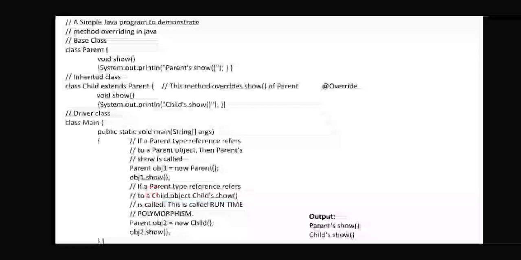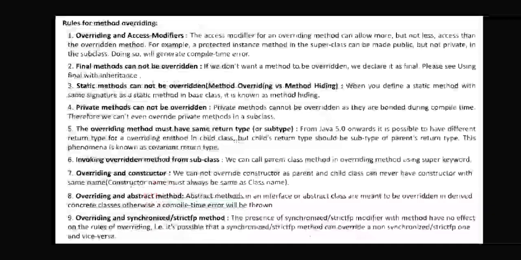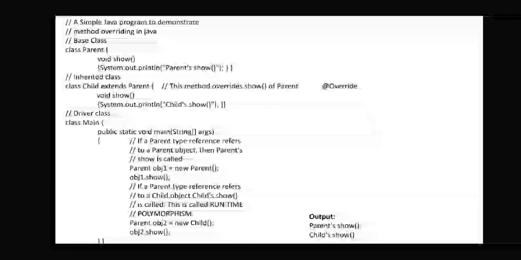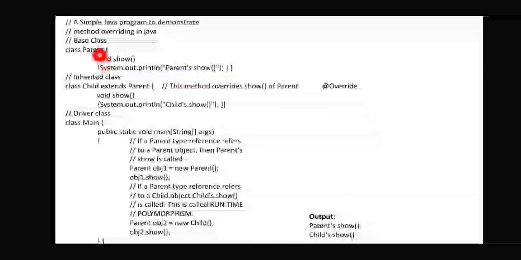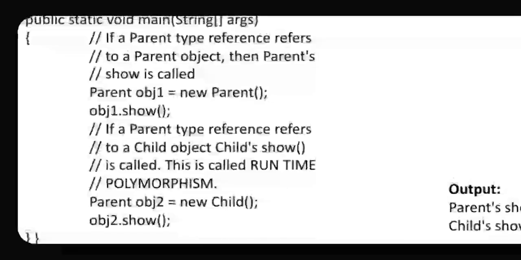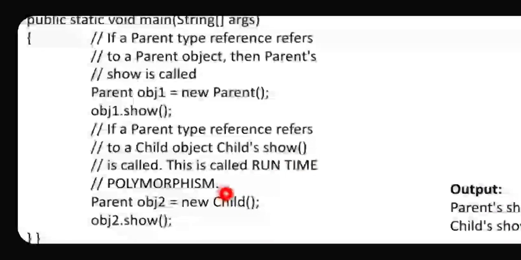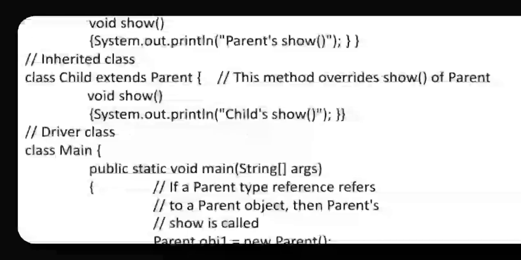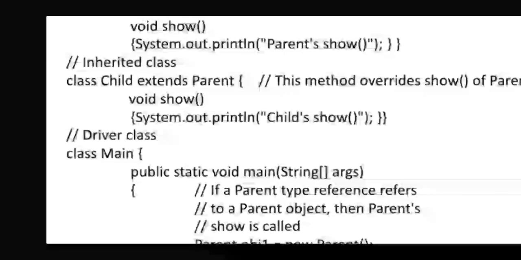Object2 dot show, you may be confused whether it will execute the method of the parent or the child. But you have created the statement Parent object2 is equal to new Child. What does that stand for? It is going to execute with the child, and executes the child's show.